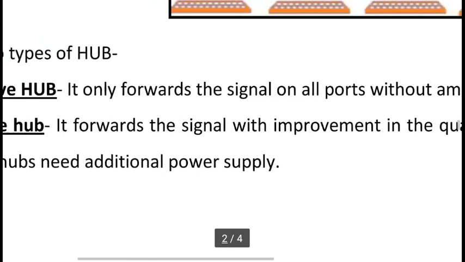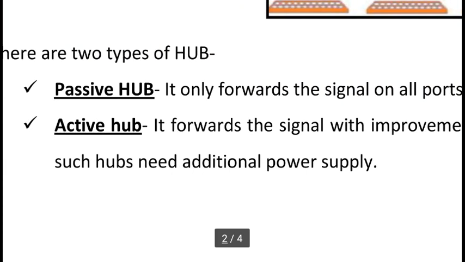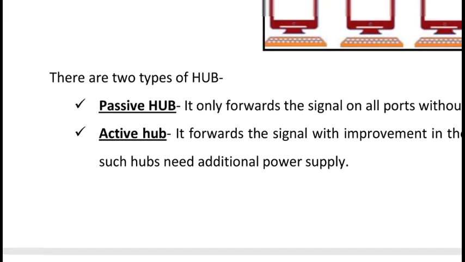That's why such hubs need an additional power supply, because when data travels in a network, the signal becomes weak. So an intelligent hub, the active hub, converts the weak signal into a strong signal, and for this purpose it requires additional power.